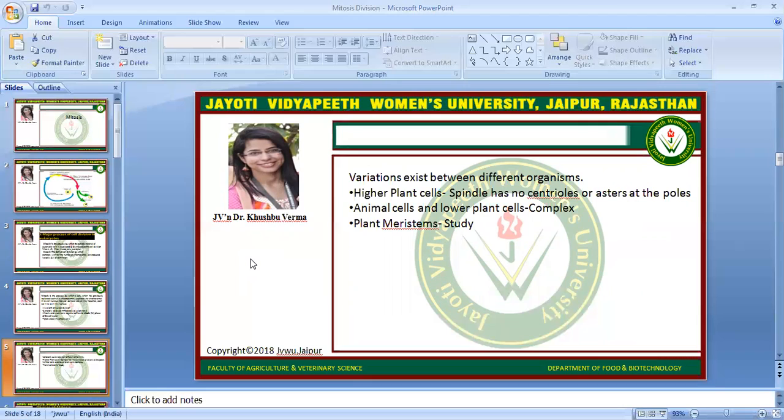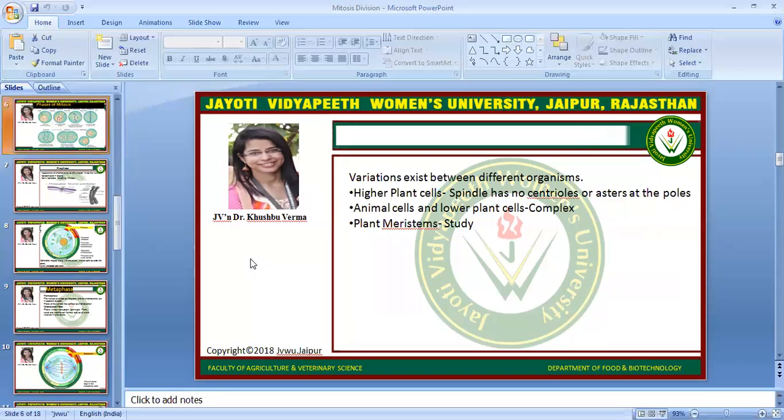Variations exist between different organisms. If we talk about higher plant cells, the spindle has no centrioles or asters at the poles. In animal cells and lower plant cells, they will be present, and plant meristems need to be studied.